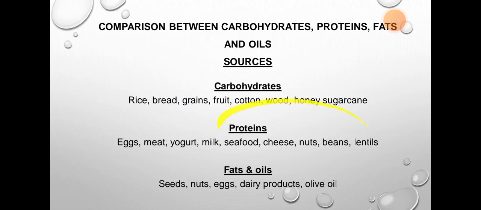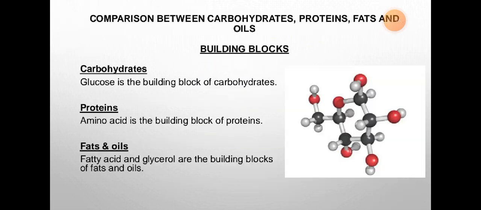Now, this was the difference between their sources. Now, coming towards their building blocks. In carbohydrates, glucose is the building block. Basically, carbohydrate is built up of glucose. Sorry, carbohydrate. Proteins: amino acid is the building block of protein.